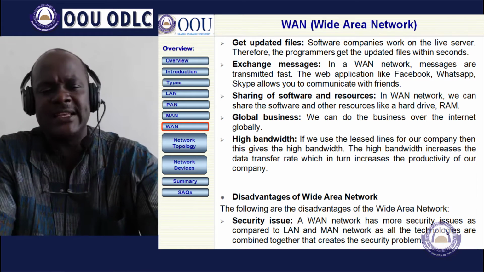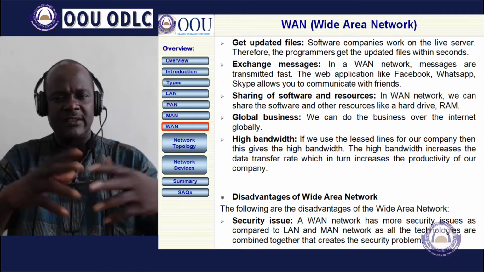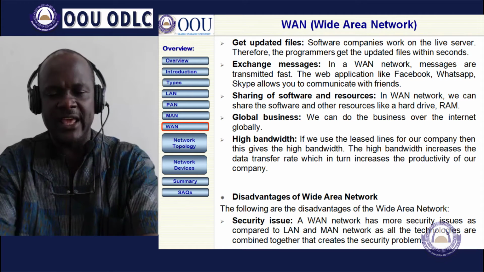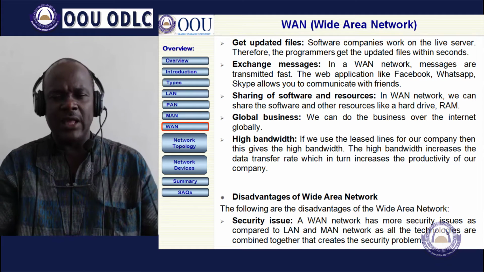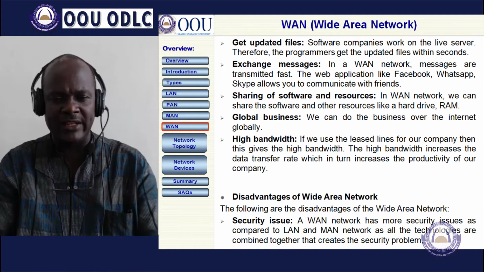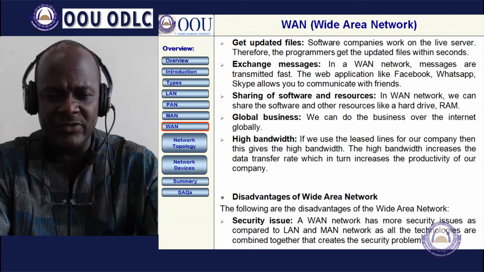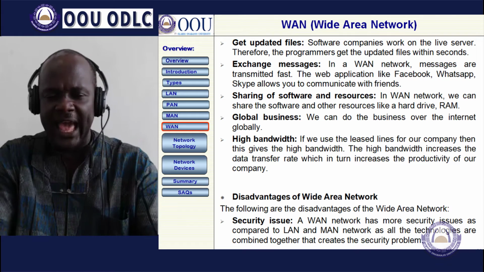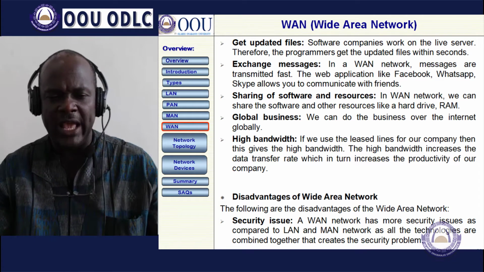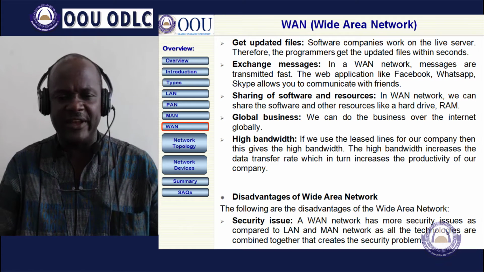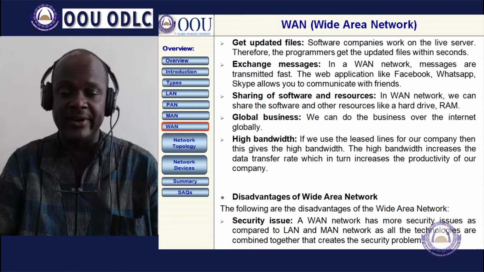Then there's a tendency for global business to rise because the whole world is more like a room and parlour. The internet is available globally just because of WAN technology. High bandwidth: if we use a leased line for our company, then the bandwidth is very sufficient, which will make the data transfer rate very fast.